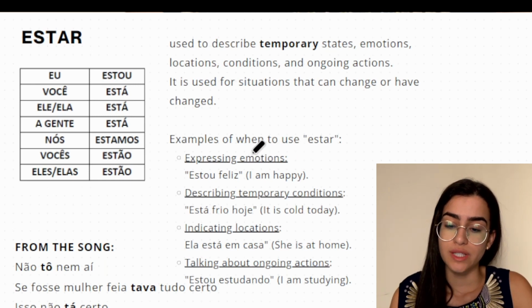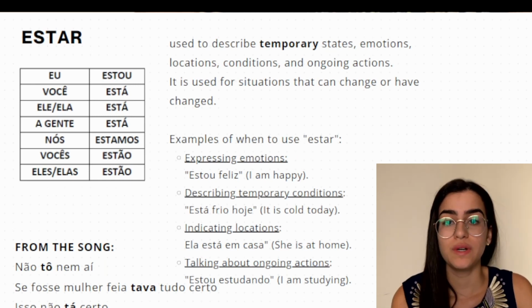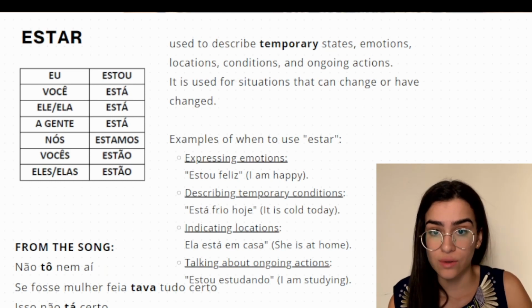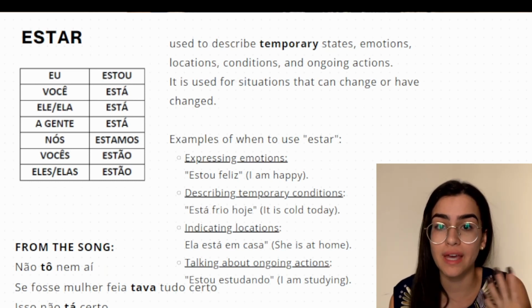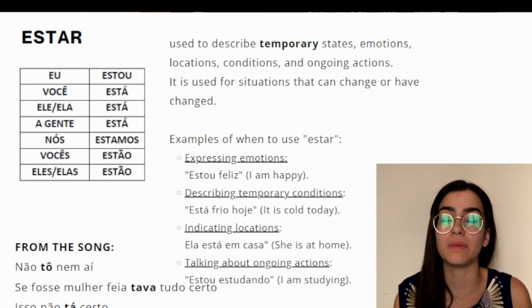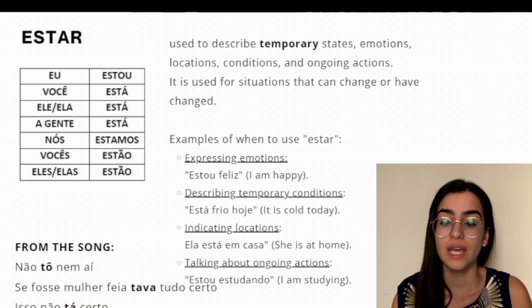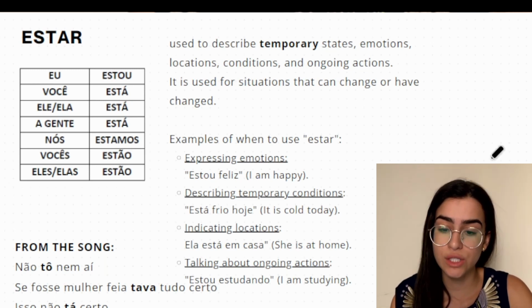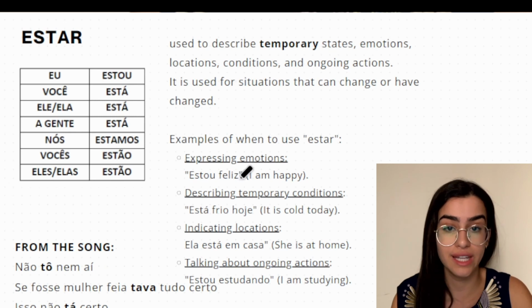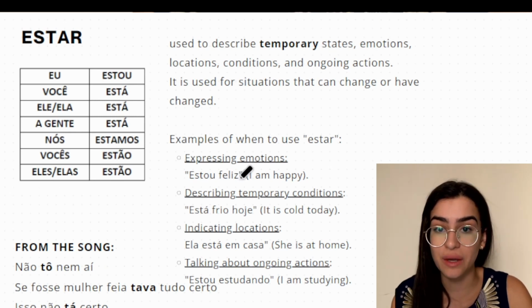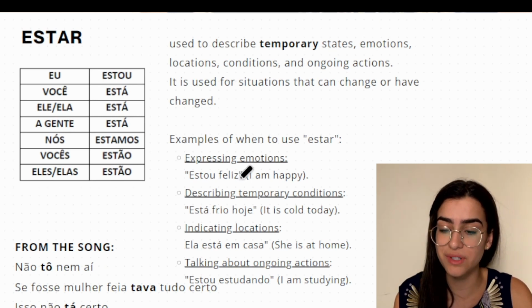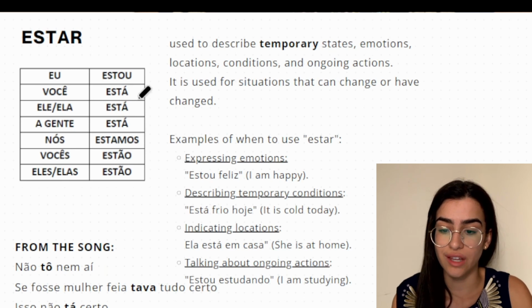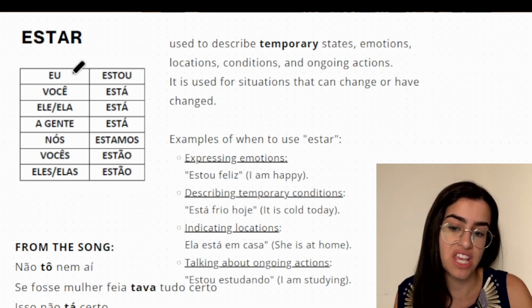For example, to express emotions. If you want to say, I'm happy now, like you mean, you are happy at this moment, something happened that made you happy. You can say, eu estou feliz. Or you can say without the person, remember? So the verb conjugated in this way, you don't need to say eu.